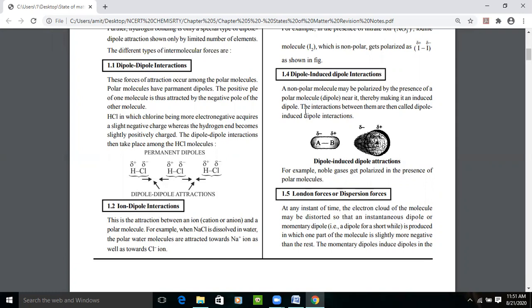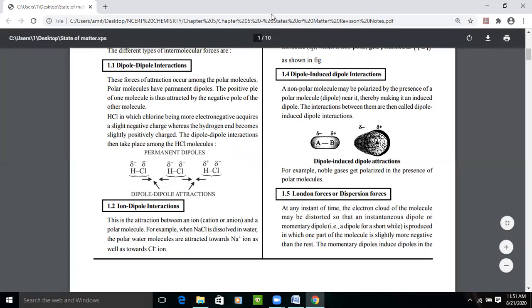So this is a type of induced dipole where we are forming a dipole from a non-polar atom, right? The interaction between them is called dipole induced dipole because here we are inducing the dipole, we are making a dipole. It's not a permanent dipole. Earlier it was non-polar, right? And we are making a dipole by putting it near the dipole. So for example, a noble gas gets polarized in the presence of a polar molecule, right?